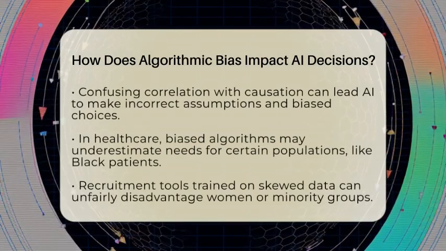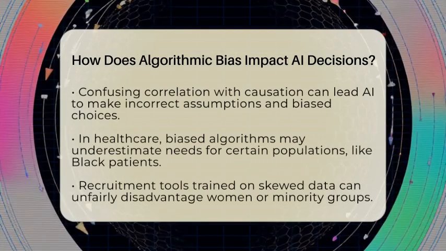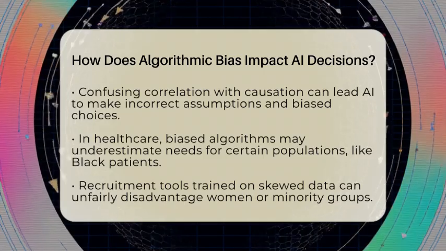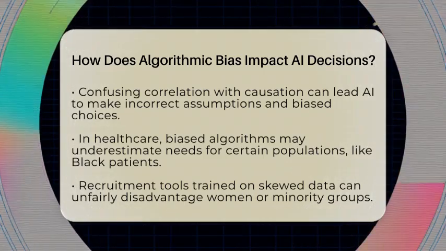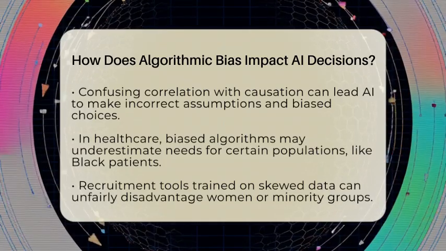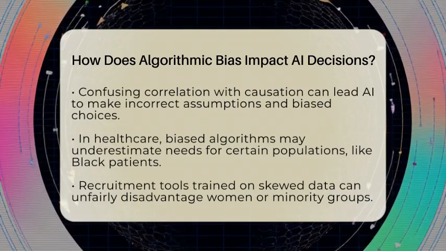The way algorithms are built can also introduce bias. If certain factors are weighted more heavily than others, the AI might make decisions that seem logical but are actually unfair. For instance, if an algorithm for loan approval puts too much emphasis on income level without considering other factors, it might unfairly reject applicants from certain backgrounds.